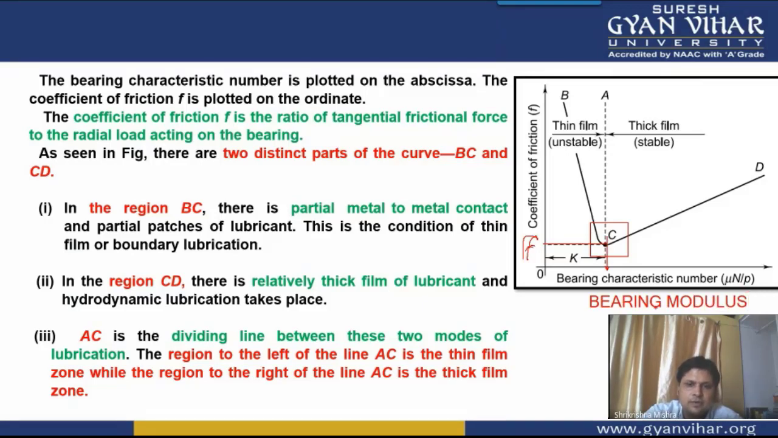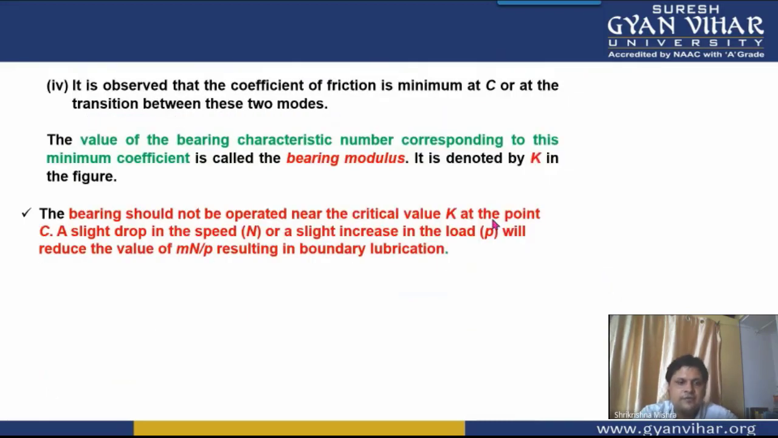All right. So it is denoted by K. K is basically this length, this particular distance. It is giving you the value of bearing characteristic number at minimum value of coefficient of friction. So if someone asks you what is the bearing modulus, then you can say that it is denoted by K, and it is basically the value of bearing characteristic number corresponding to minimum coefficient of friction. All right.